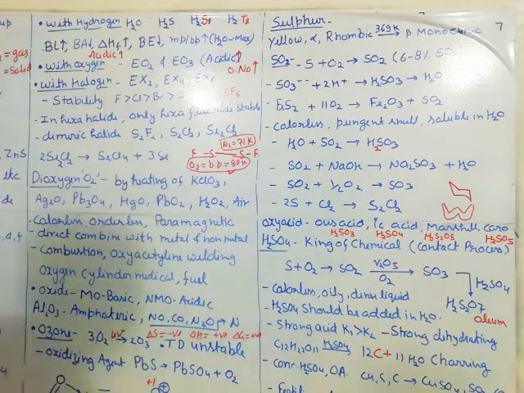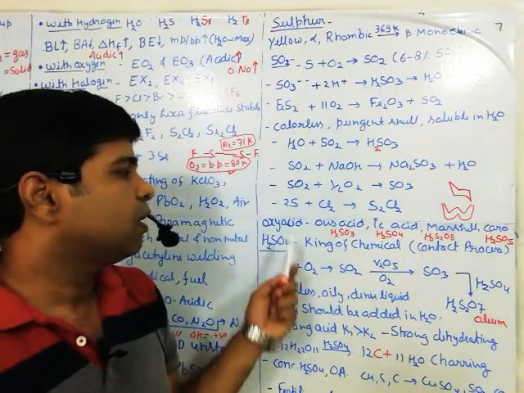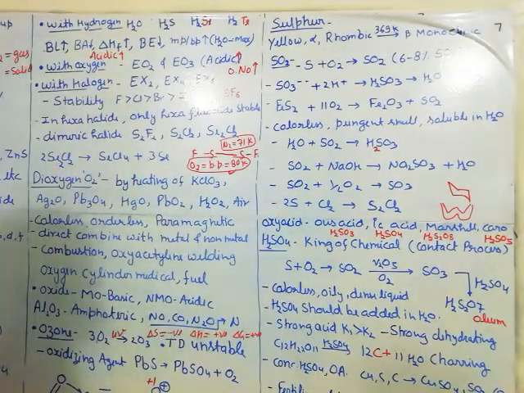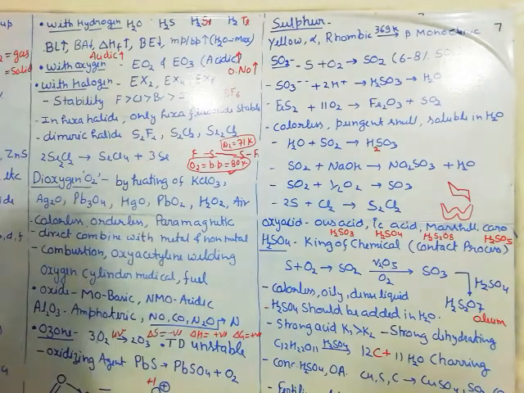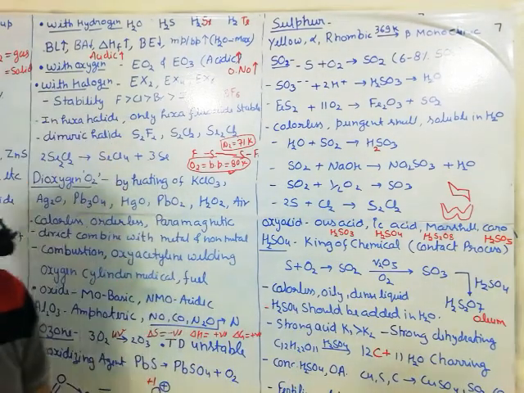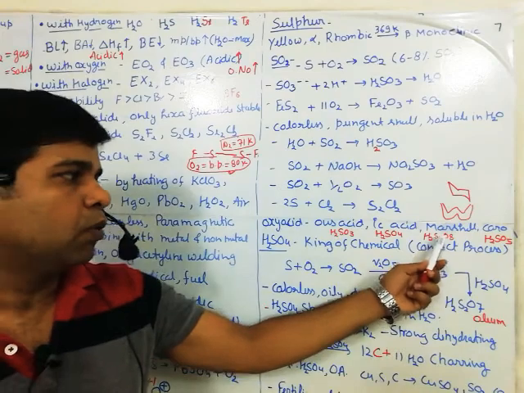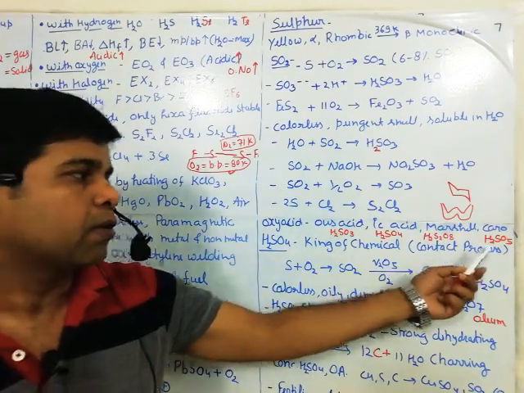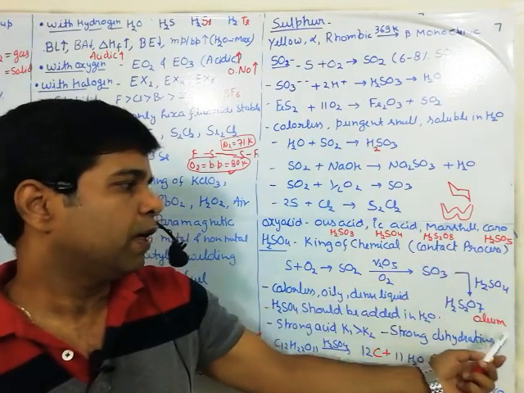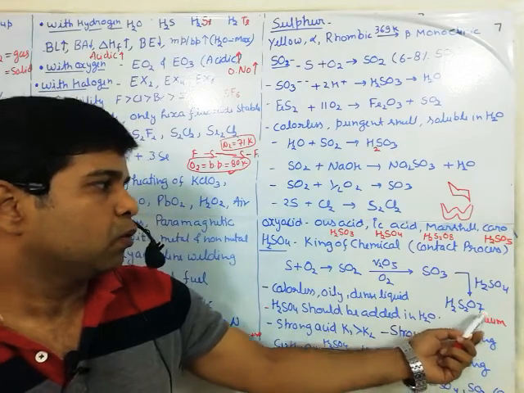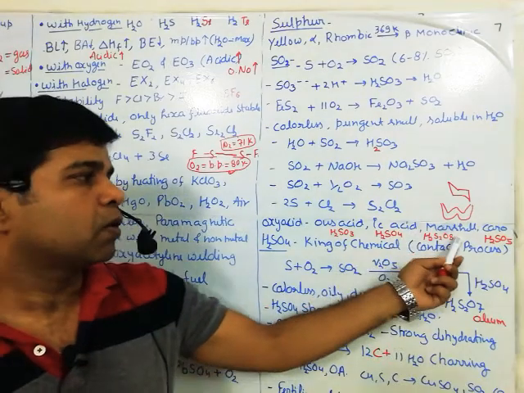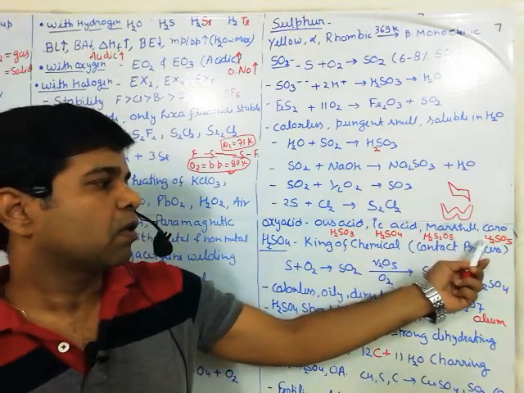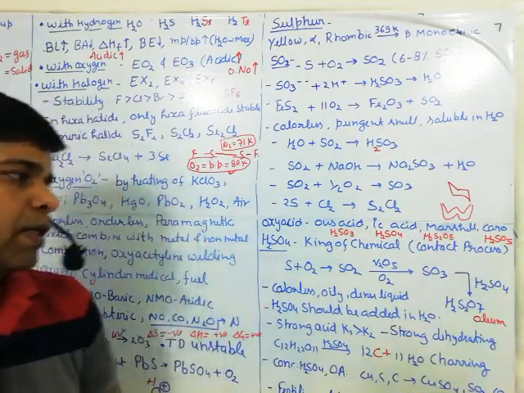with chlorine. Okay, next we have the different oxo acids, oxy acids. What are the oxy acids? Like sulfurous acid, H2SO3, sulfuric acid, H2SO4, Marshall's acid, H2S2O8, and Caro's acid, H2S2O5, and oleum, H2S2O7. Okay, sulfurous acid, sulfuric acid, peroxydisulfuric acid, peroxysulfuric acid, and pyrosulfuric acid.